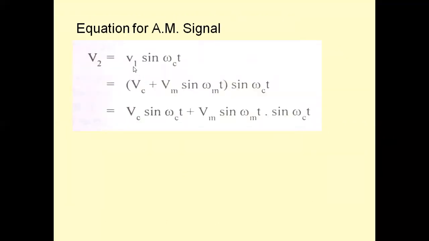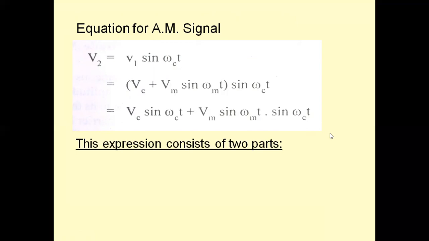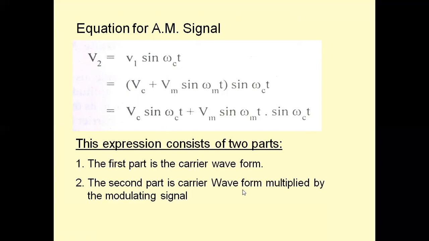And finally, we obtained this equation: Vc plus Vm sine omega mt, into sine omega ct. And we are getting two terms. One is Vc sine omega ct. The second one is Vm sine omega mt into sine omega ct. It contains the carrier, and it contains the multiplication of carrier and message signal. So in this expression, the first part is the carrier. The second part is the carrier wave multiplied by the modulating signal.